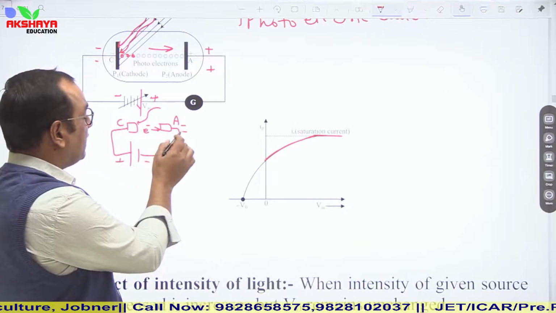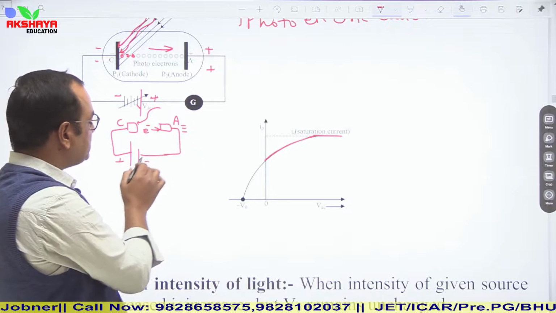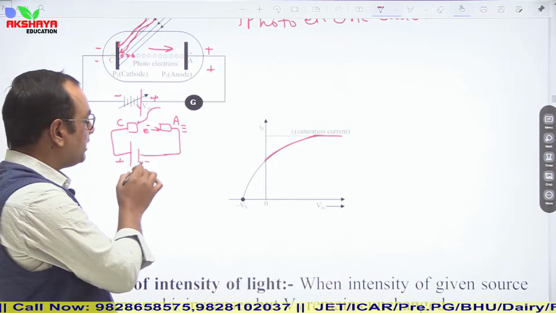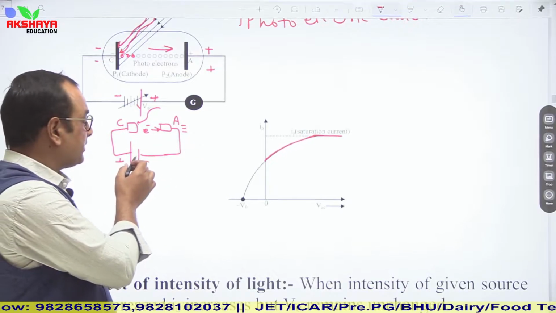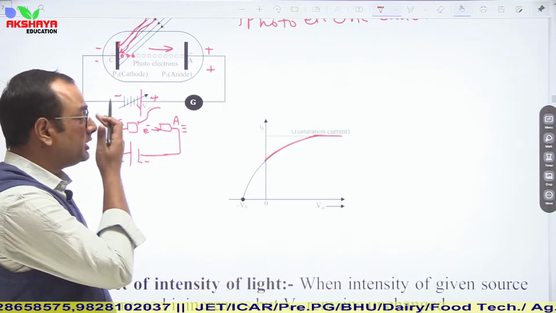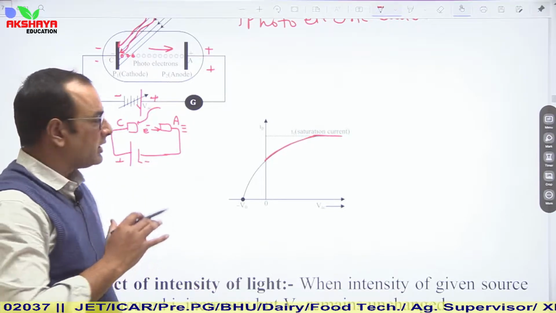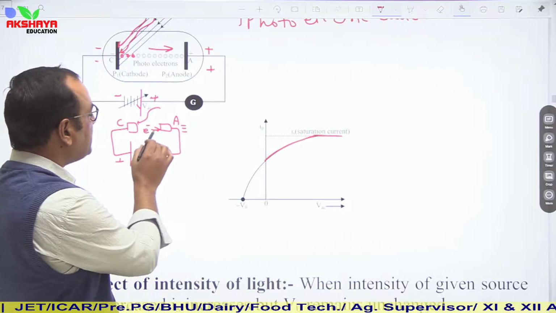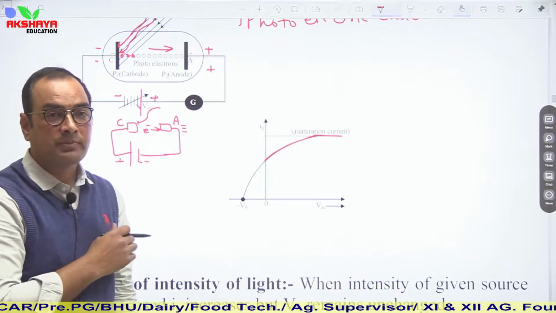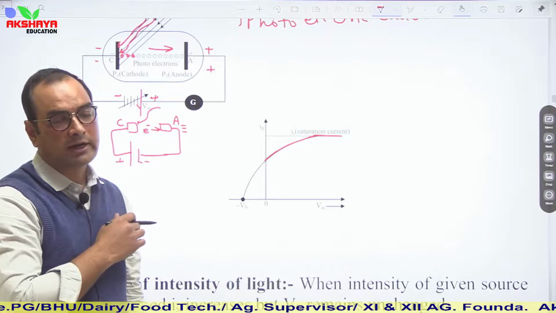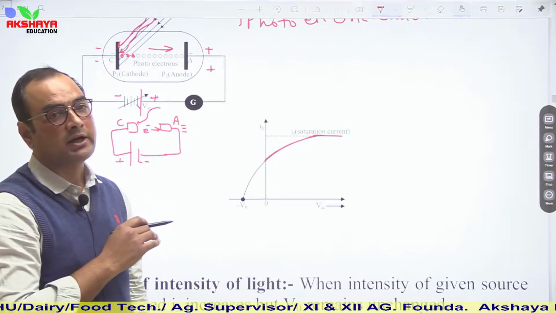But as there is excess negative charge, as we increase the negative potential applied at the anode, the repulsion increases and the attraction decreases. It means fewer electrons are collected by the anode, hence the photoelectric current decreases.